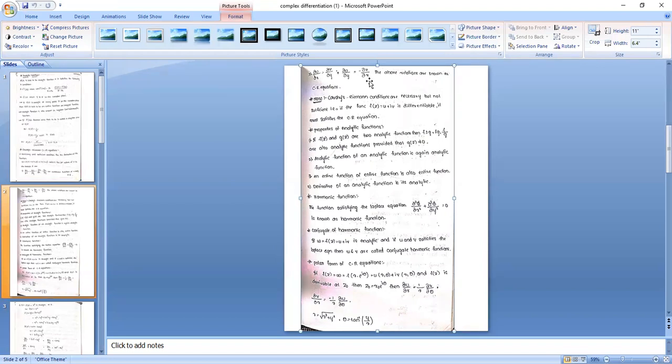So function is analytic means what? It is differentiable. Differentiable means what? At every point we have to use the definition of differentiability. It is a complicated procedure. So it has the conditions. The two conditions are the necessary and sufficient condition.